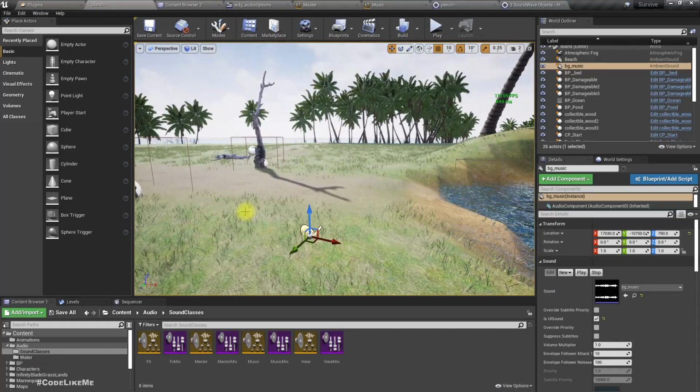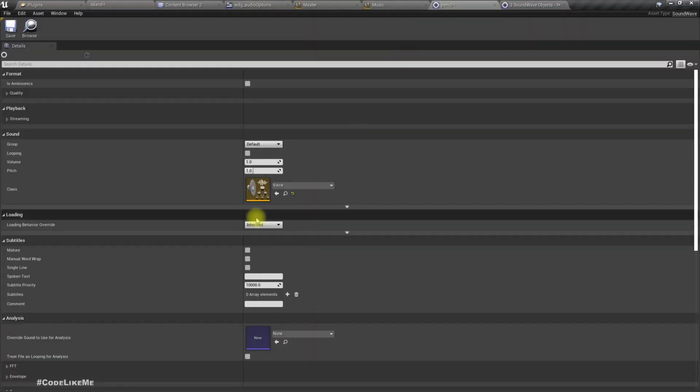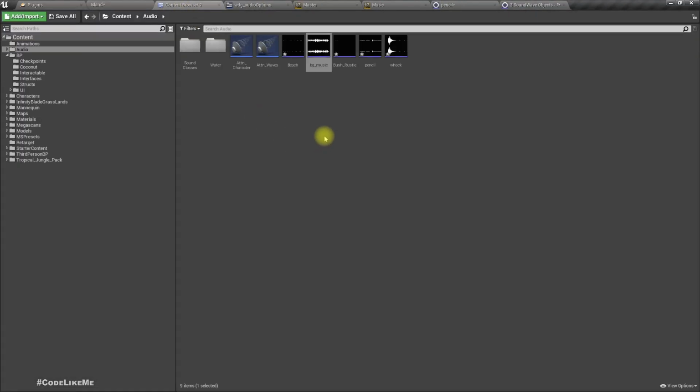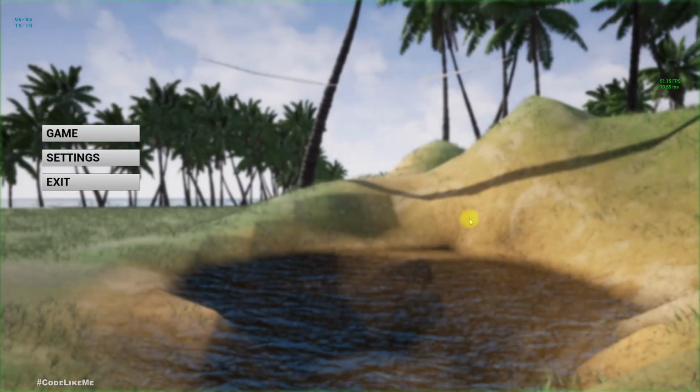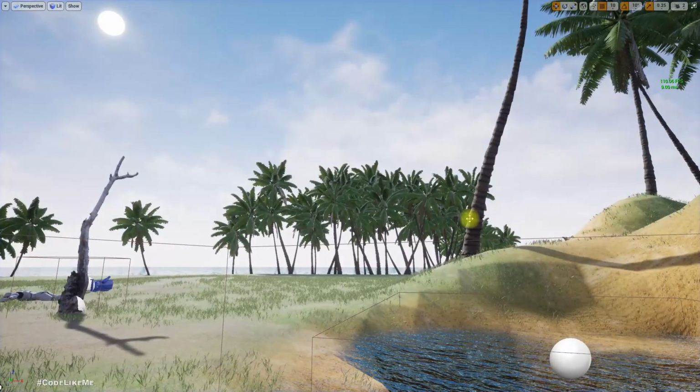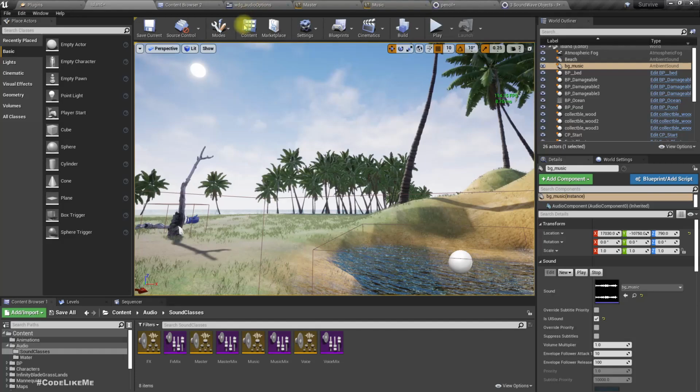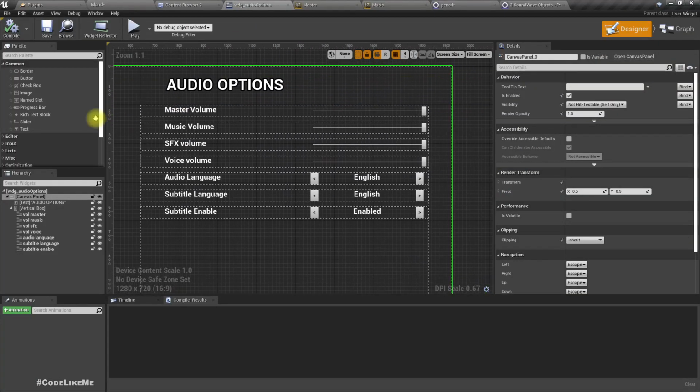Okay, now let's see. We have sounds in all the types. Let's implement then sounds. So wait, okay, I can still hear the music when I play the game. Great.